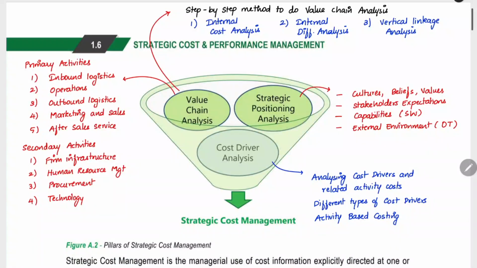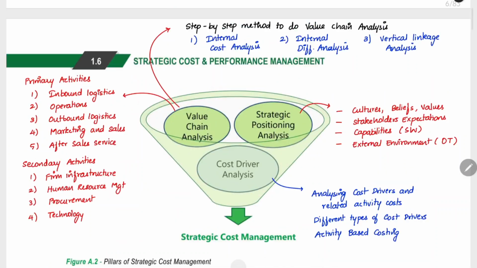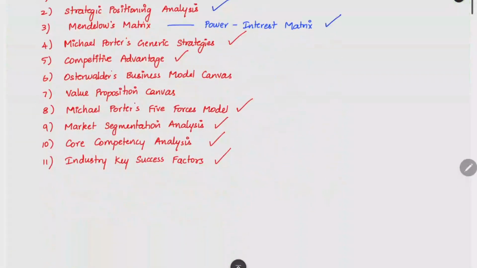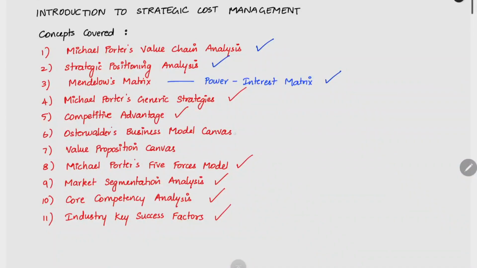Now, if you see, we can say that we completed the strategic cost management pillars in a full manner. We covered each and every part in the strategic cost management pillars. Now, if you see the concept list, we have covered a lot of concepts. The only things remaining are the business model canvas and value proposition canvas. After that, we have something related to information technology. After that, we will see something about the management accountant. These are some general topics that we will be wrapping up quickly. Now, what remains is the business model canvas and value proposition canvas. We can get to it.